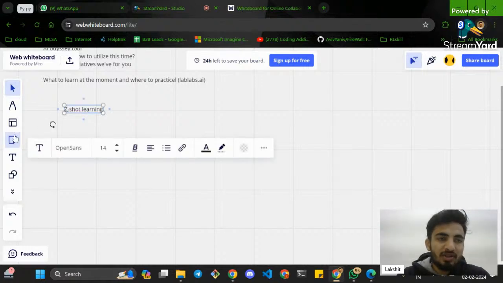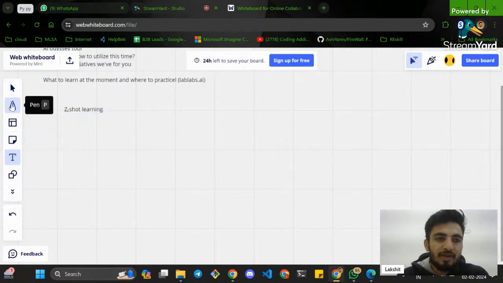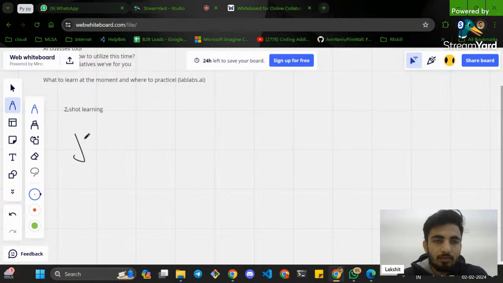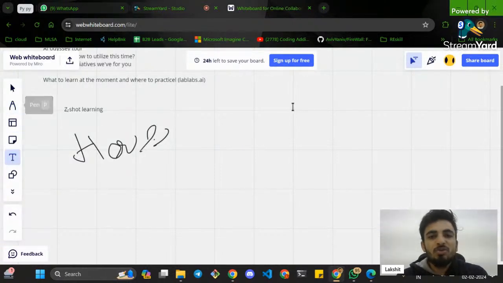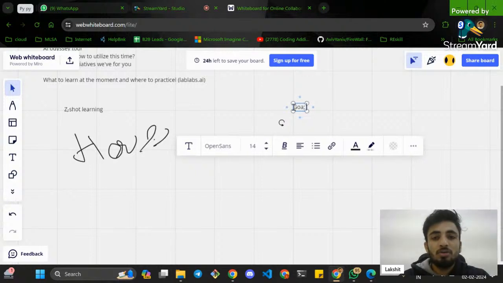Suppose I have given an image of a horse, and the model has been trained on images of a horse, right? And I tell my model that my ultimate goal is to detect a zebra, right? So what is my goal? The goal is to detect a zebra.